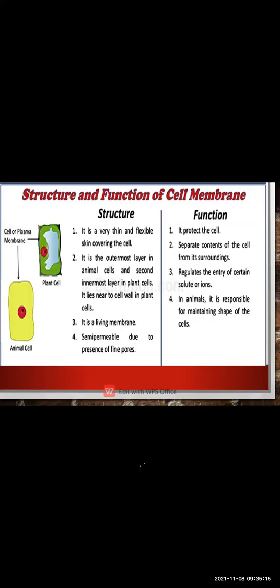Now here you can differentiate and learn more about the cell membrane. As the cell membrane is thin and flexible, it is the outermost covering of the animal cell. Then it lies near the cell wall in the plant cell.